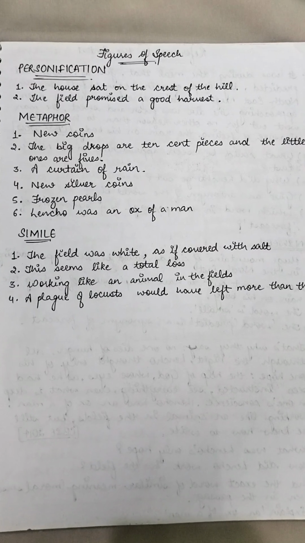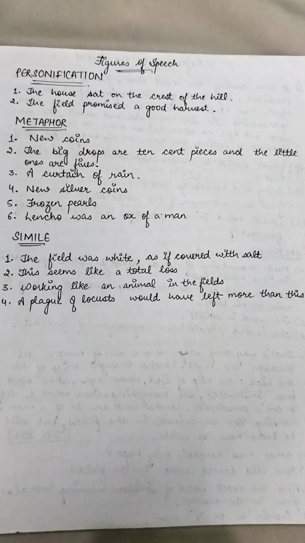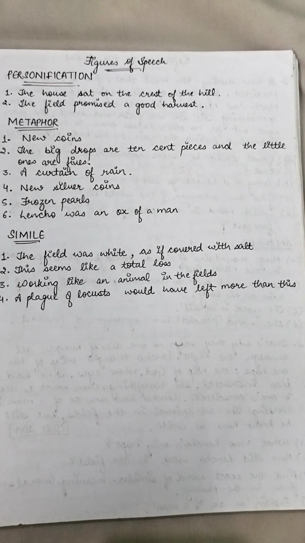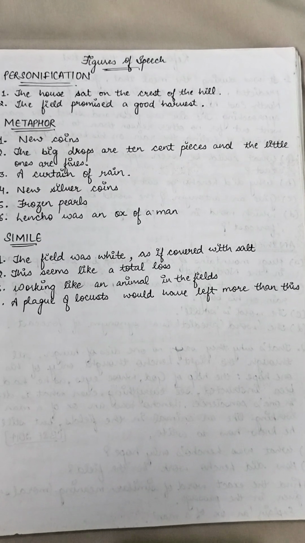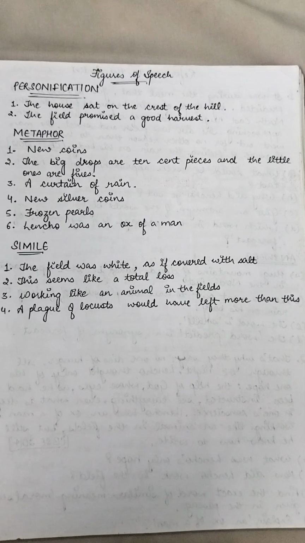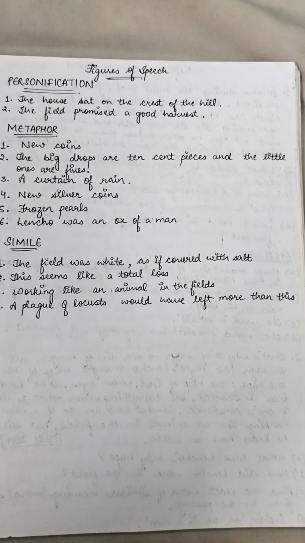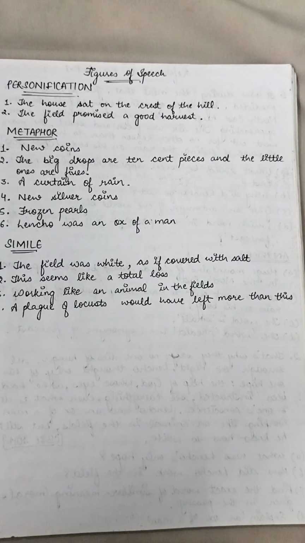Last is, a plague of locust would have left more than this. This has been used because, when I explained the chapter, I told you very clearly, Lencho said that if a plague of locusts would have attacked his field, then also some of his crops would have remained so that he could use them, but because of the hailstones nothing was left behind. That is the only reason he has said this.